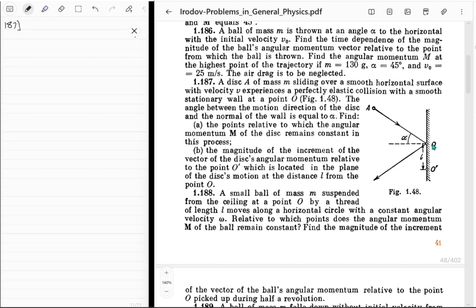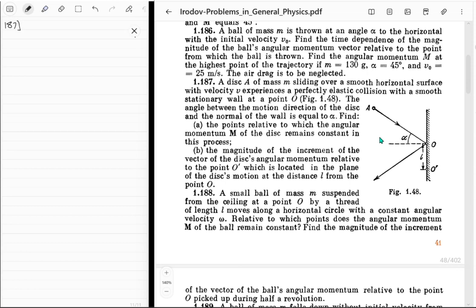So the thing is, you've got this p vector, right? That's the momentum imparted on this disk at this point. When the collision happens, only that has the capability to change the angular momentum, because something going in a straight line does not change its angular momentum as seen by a stationary point.